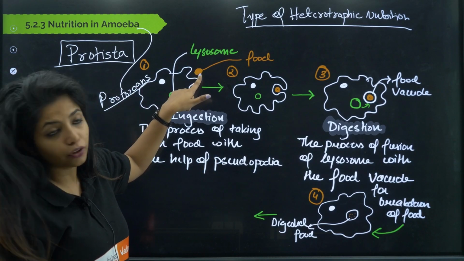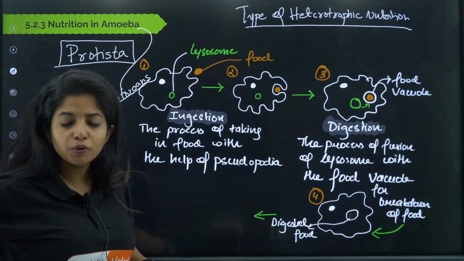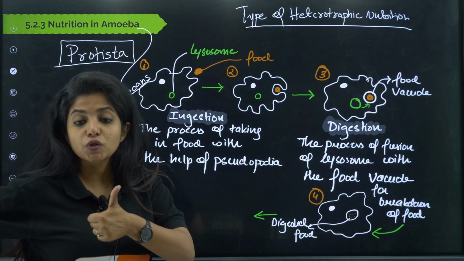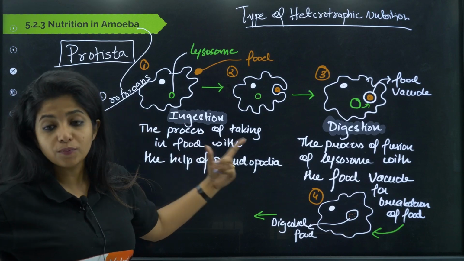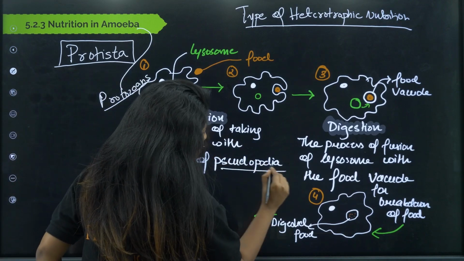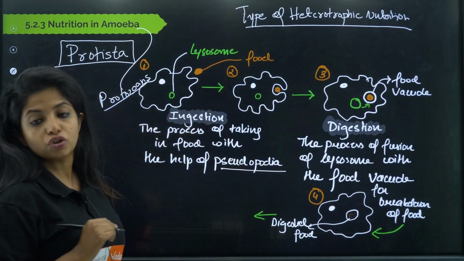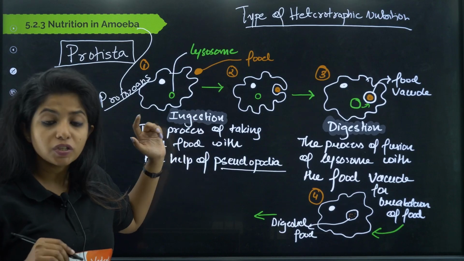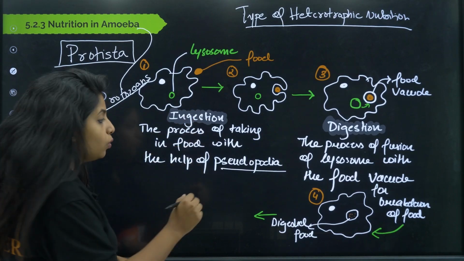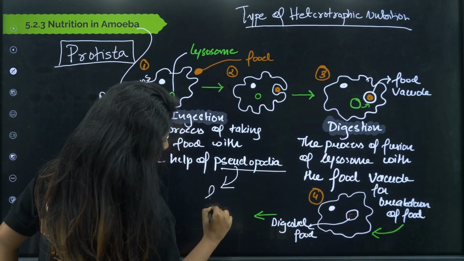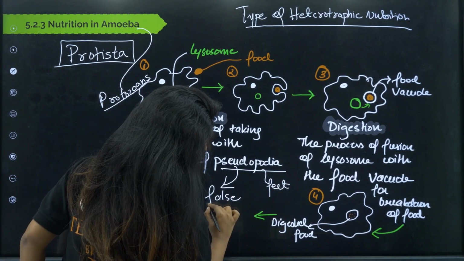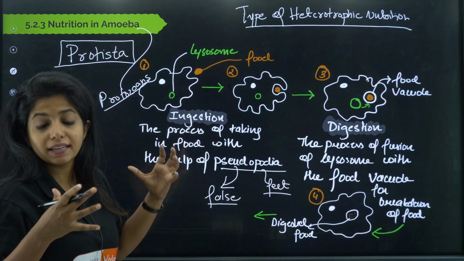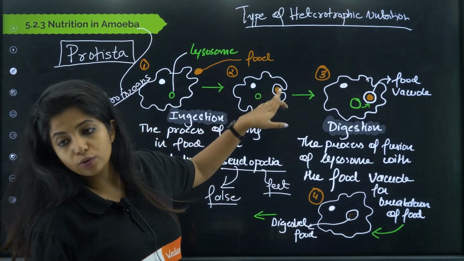Now here there is the food. So what will the amoeba do? The first thing is ingestion. It has to take in the food. The process of taking in the food with the help of something known as pseudopodia, my dear children, is known as ingestion. What is pseudopodia? Pseudo means false and podia means feet. So with the help of false feet, it takes in the food that you see over here.